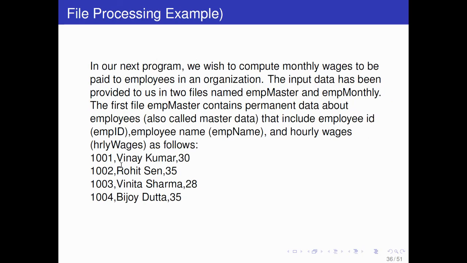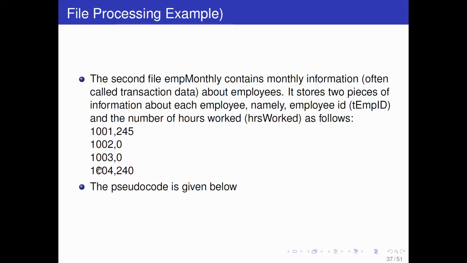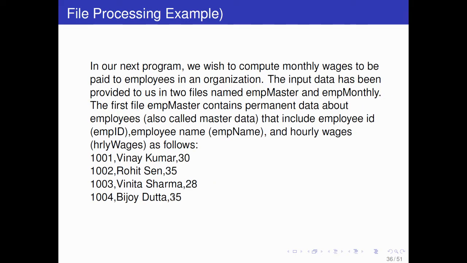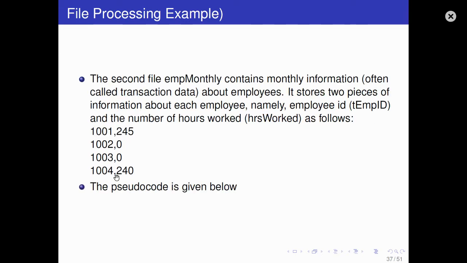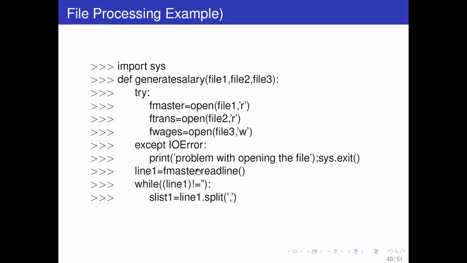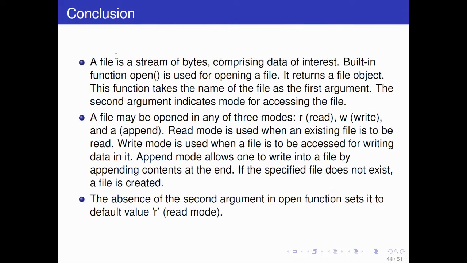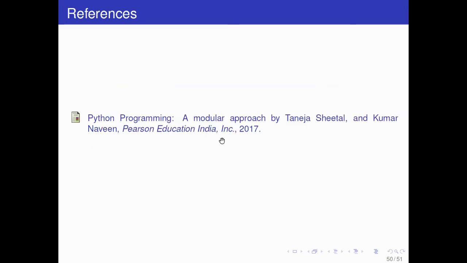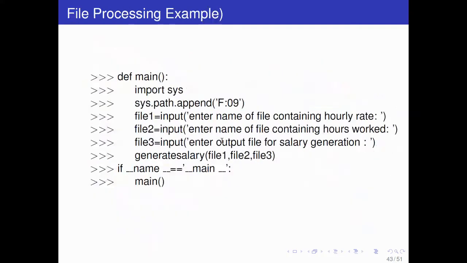Similarly here, 28 into 0, and then 35 into 240. So this will be the output in the third file, and this is the program. It's a similar program. And then the conclusion is just a revision summary. So let me just read this program, then we'll finish.